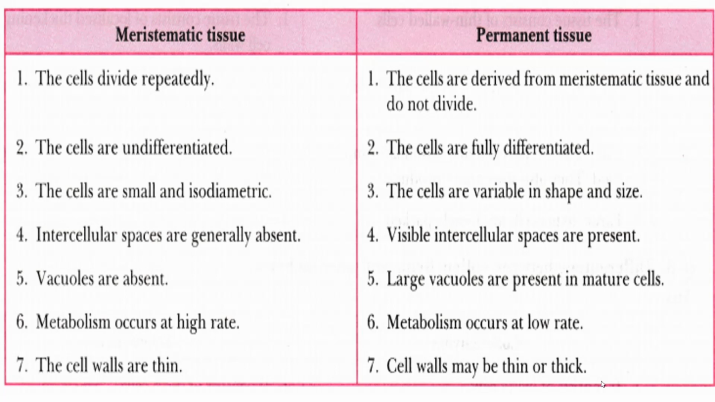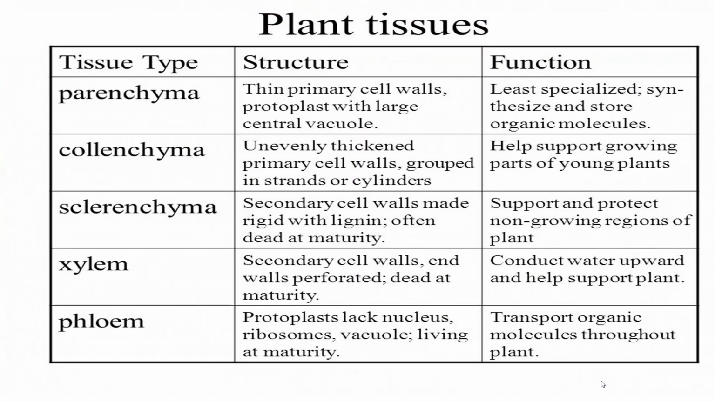In meristematic tissue, intercellular spaces are generally absent, and in permanent tissue, visible intercellular spaces are present. In meristematic tissue, vacuoles are absent. In permanent tissue, large vacuoles are present in mature cells. In meristematic tissue, metabolism occurs at a high rate, and in permanent tissue, at a low rate. Meristematic cell walls are thin, while in permanent tissue the cell wall may be thin or thick. So I have just completed this chapter.